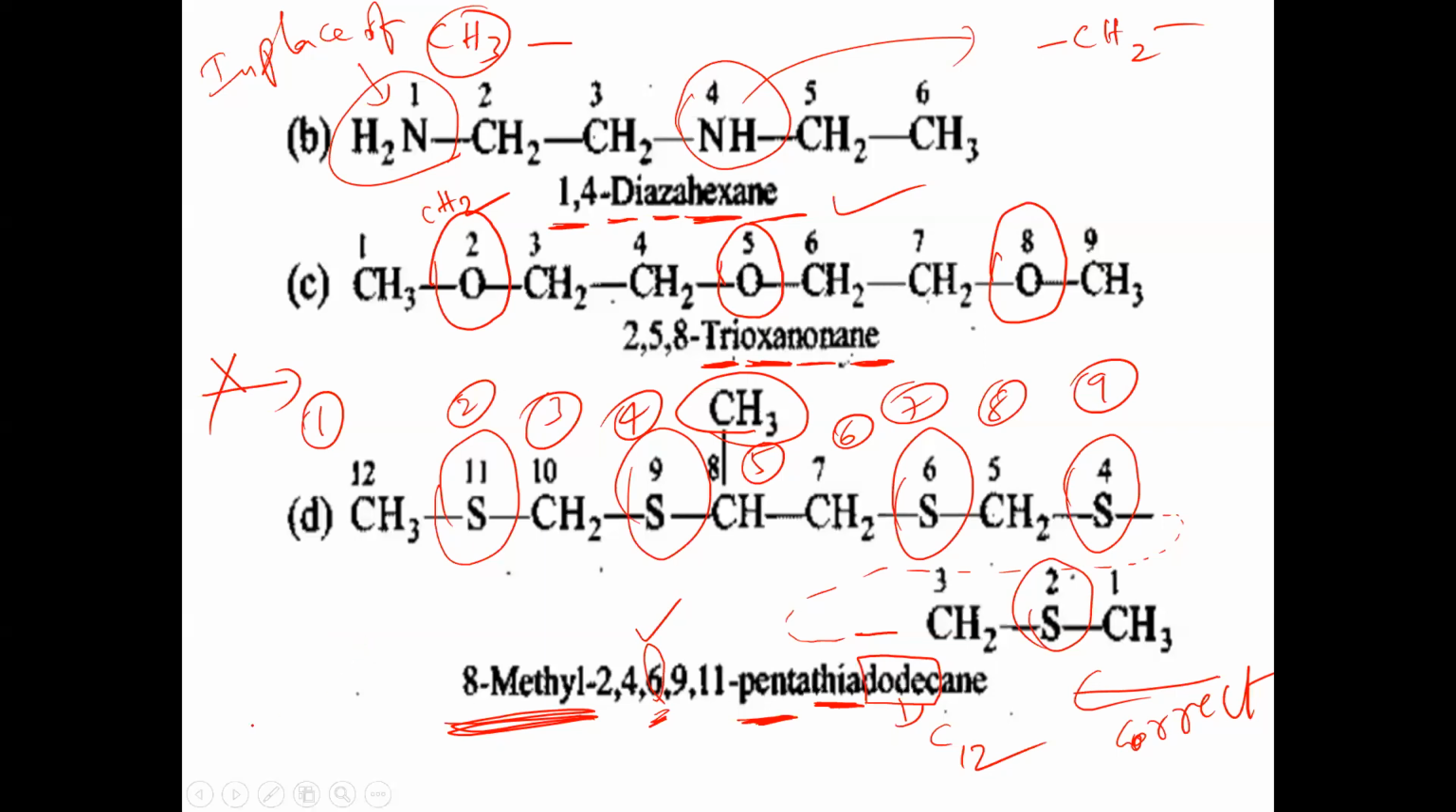Let's take the screenshot of this. First you give numbering from both the sides and check: are we getting the lowest possible locants for the heteroatoms or not? You check first. For heteroatoms, we have to check the locants. Then only we have to decide. Don't see the methyl, ethyl groups. We have to check only the thia, oxa, and aza. Aza for NH, oxa for O, thia for sulfur.